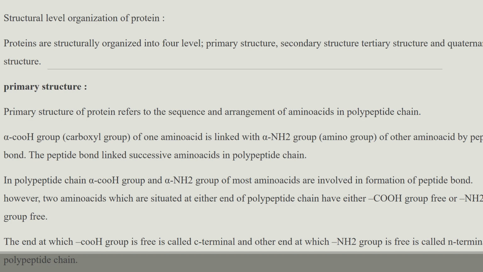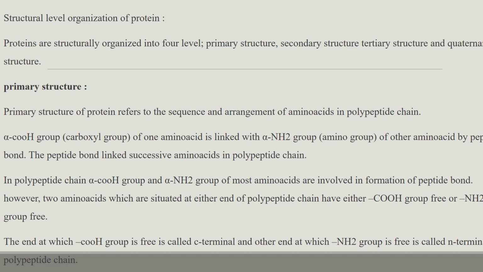In the structural level organization of proteins, there are four types of them: primary structure, secondary structure, tertiary and quaternary structure. In primary structure, the proteins refers to the sequence and arrangement of amino acids in the polypeptide chains. Alpha carboxyl group of one amino acid is linked with the alpha amino group of the other amino acids by means of this peptide bond.